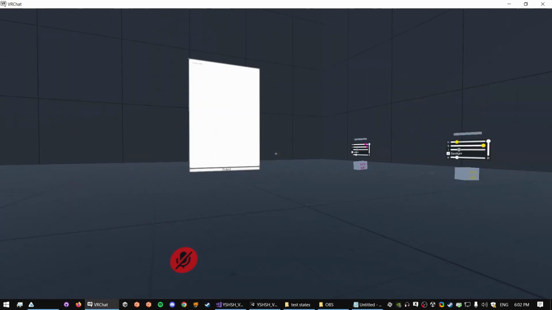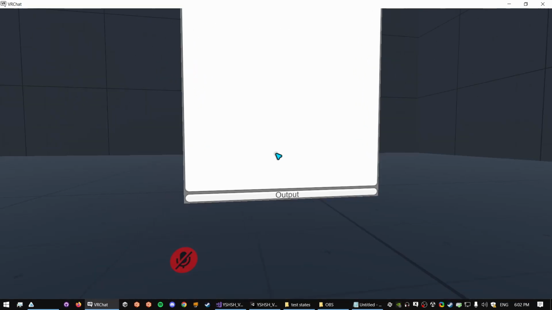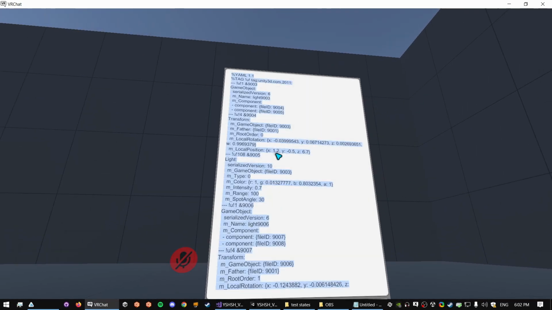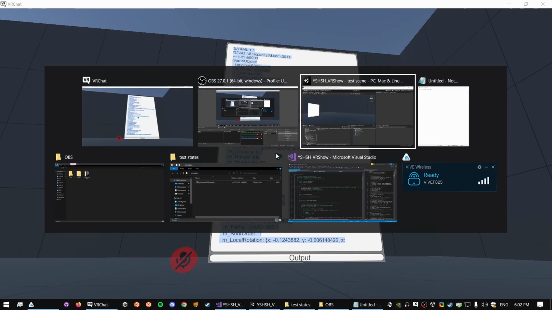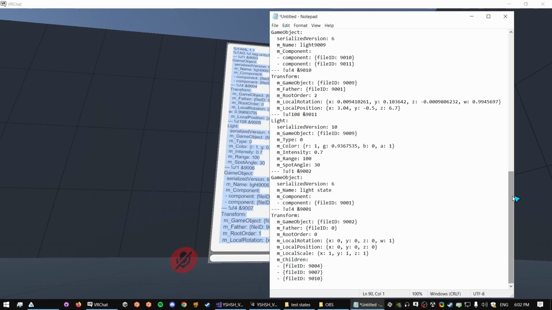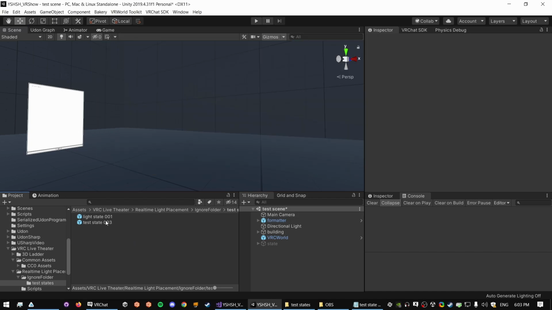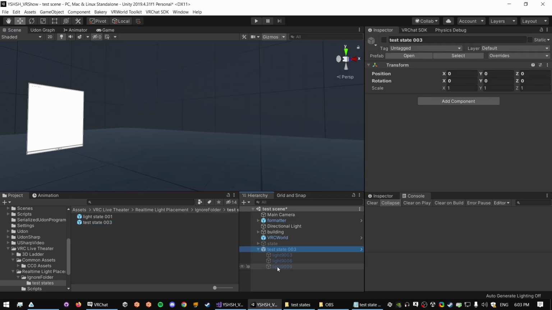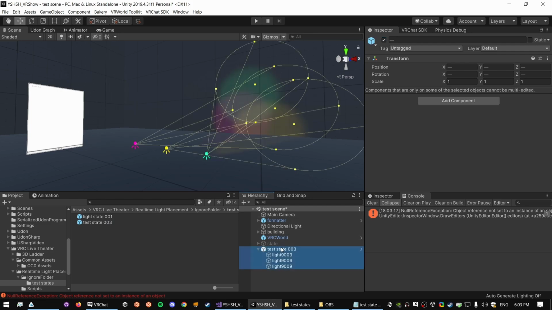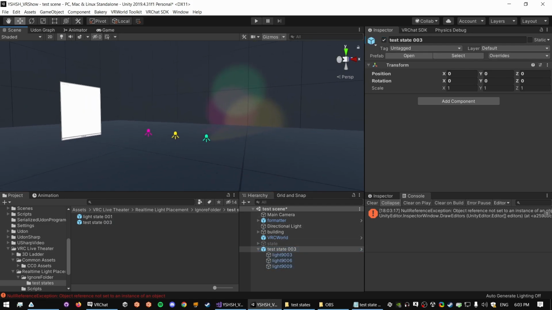A separate control panel then prints all the configured values of those lights in a text format that can be exported as plain text and converted directly as a Unity prefab asset. This allowed the lighting engineer to design the production lighting while in the scene in a VR headset and export the designs to Unity exactly as configured in VR.